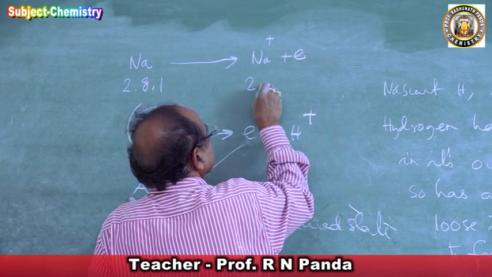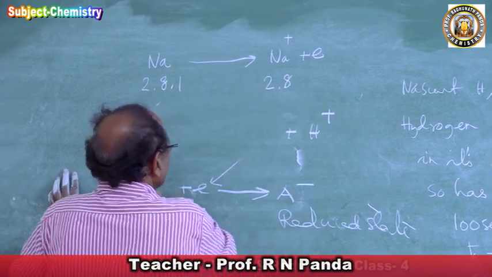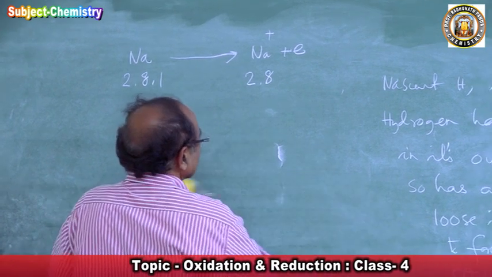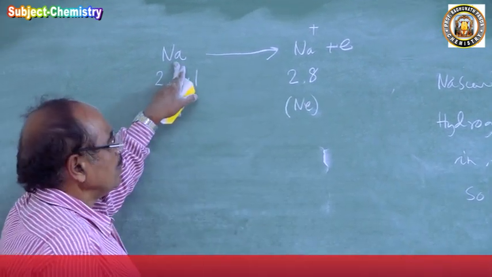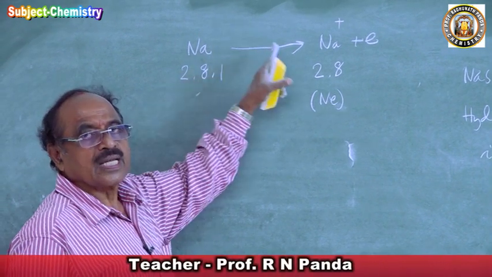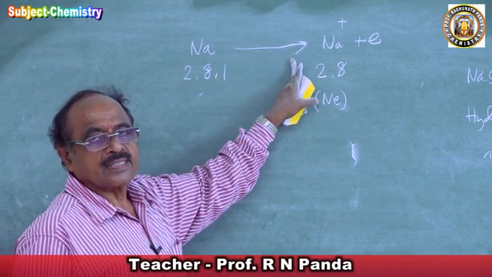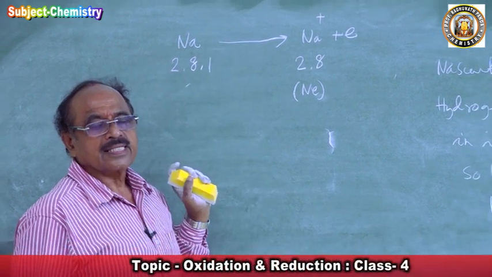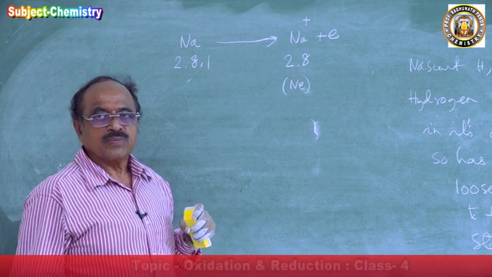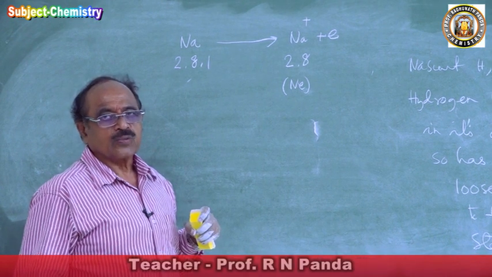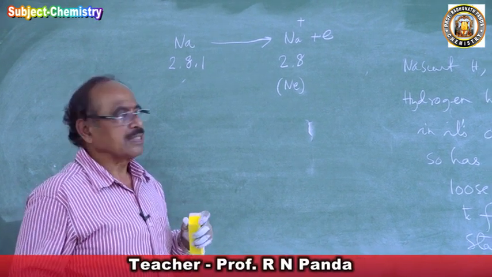So this 2, 8 is a neon structure. So sodium has a strong tendency to lose electron, hence it is a very good reducing agent. So sodium is used as a reducing agent. So what is an oxidizing agent? What is a reducing agent? Explain.